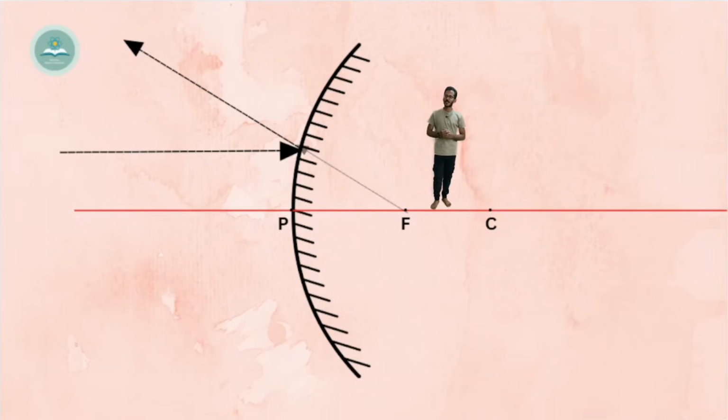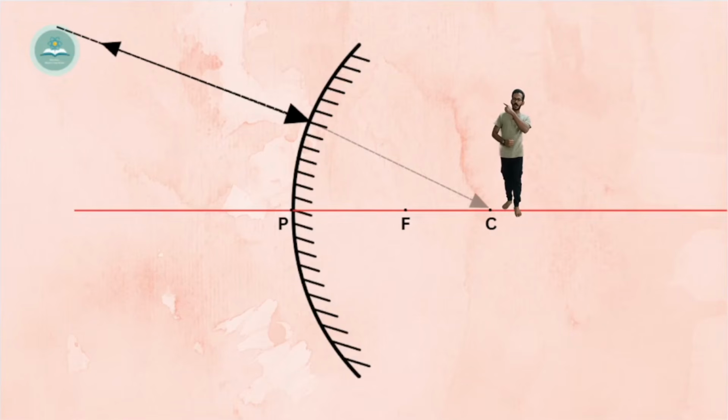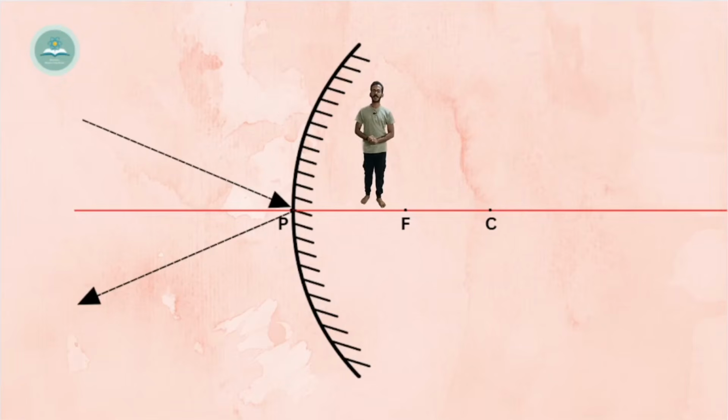In a convex mirror, the rules are the same, but whatever happens inside seems like it's happening. That's all. So, a ray of light coming parallel to the principal axis seems like it's coming from the focus. A ray of light which seems like coming and hitting the focus will go parallel to the principal axis. The ray of light which seems coming and hitting the center of curvature will go back through the center of curvature itself. And finally, if a ray of light comes and hits the pole, it will just get reflected back, making equal angles on top and bottom of the principal axis.